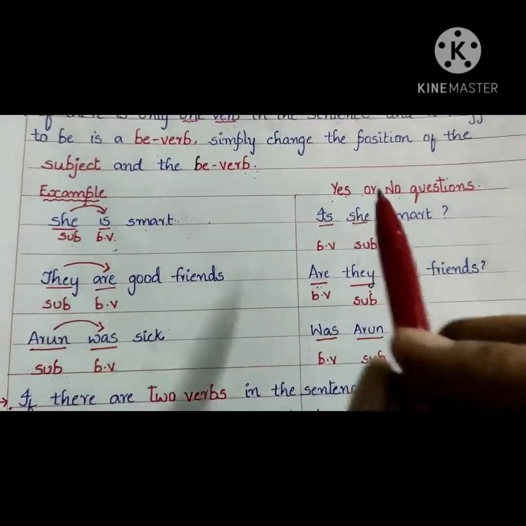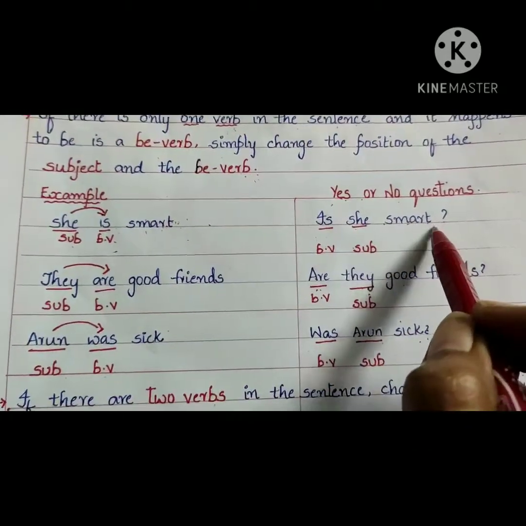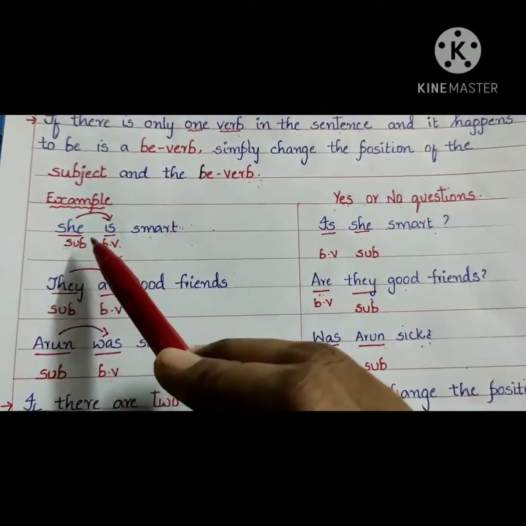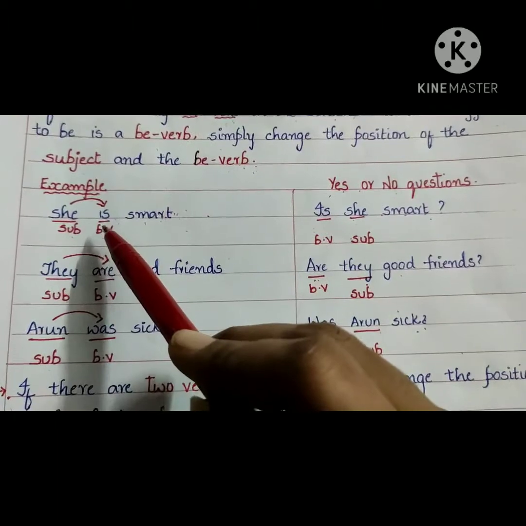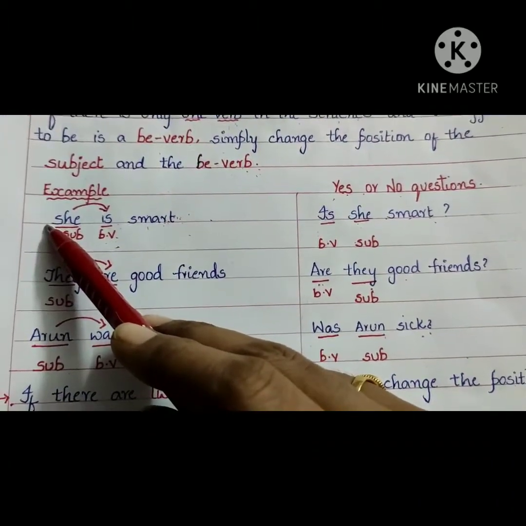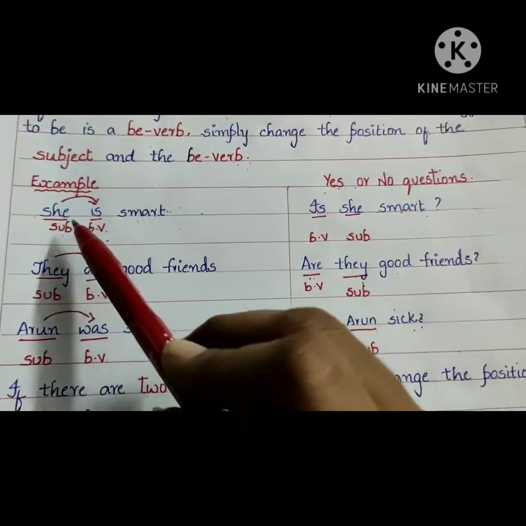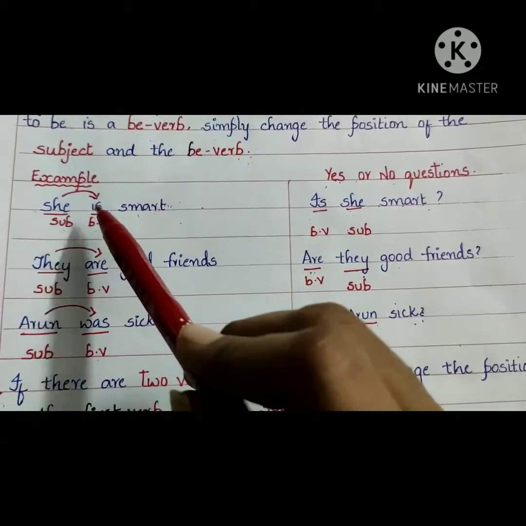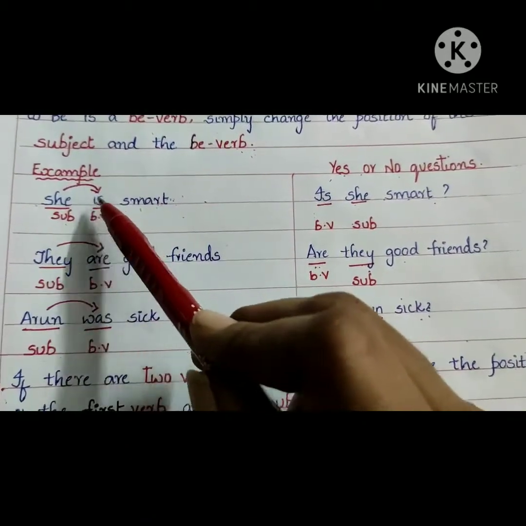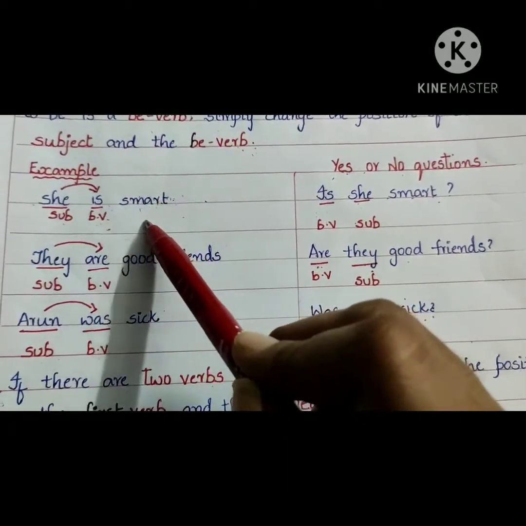You have to say, is she smart? So, you have to change the position of the subject and the be verb. Just shift the verb before the subject. So, once again, let us look carefully, children. She is smart. She is the subject. Is the verb. Smart is an adjective.